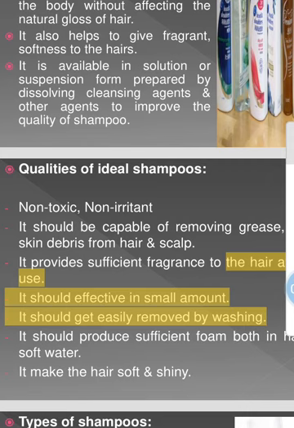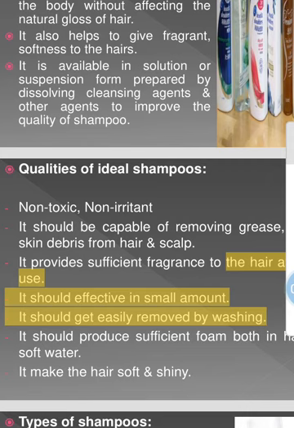The majority of shampoos are prepared nowadays by a modern method, utilizing synthetic detergents. Generally, shampoos have various ideal characteristics.